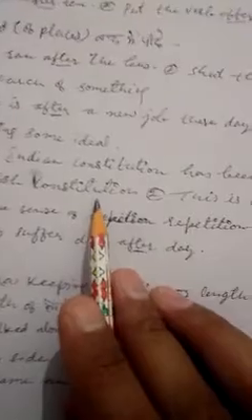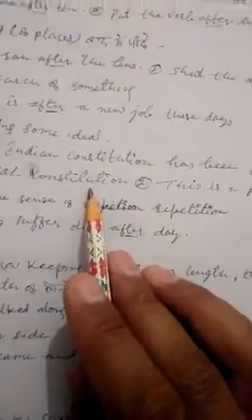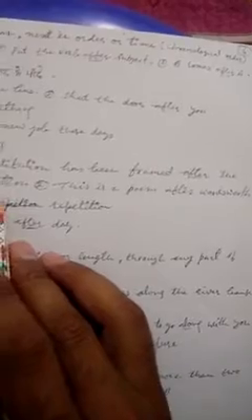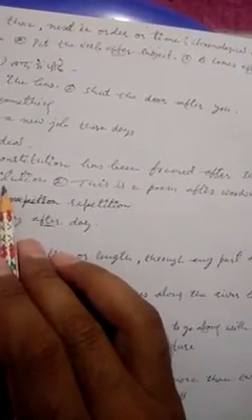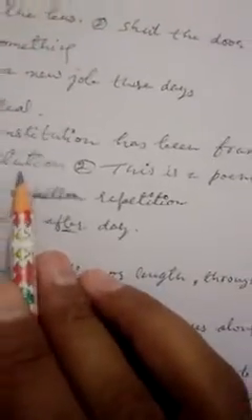After is also used in the sense of following some ideal, like the Indian Constitution has been framed after the British Constitution. Means the Indian Constitution has been framed following some ideal of the British Constitution. Okay.